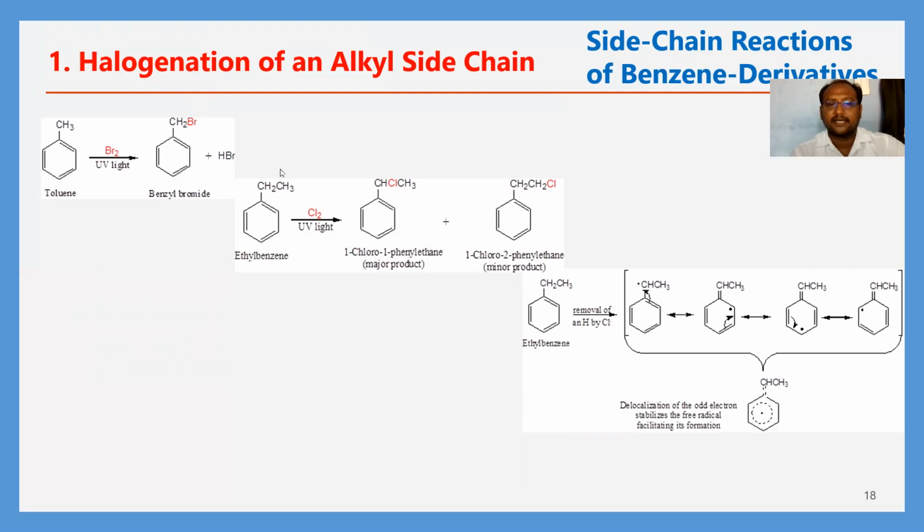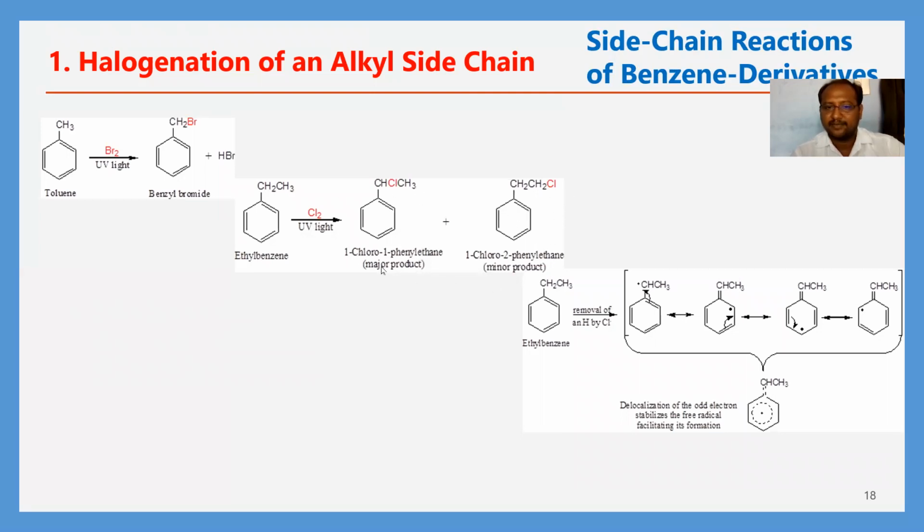Okay, next, ethyl benzene in this chlorination. Where is it going to happen? Generally, Cl2 chlorination in the presence of UV light takes place on the middle carbon atom, the secondary carbon atom. There is a secondary hydrogen. So that will form a secondary free radical carbon that is replaced by the Cl radical. So then we will get this one.